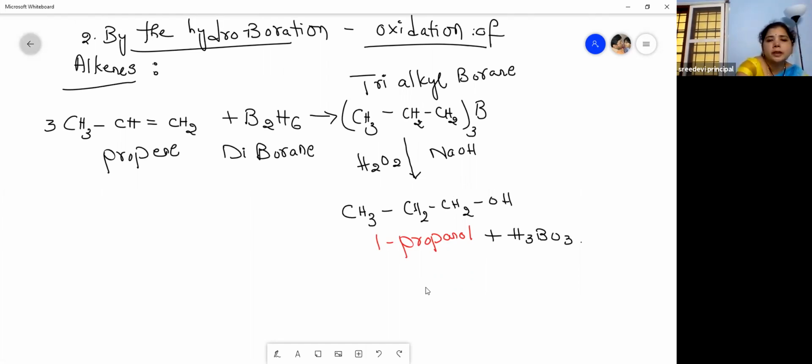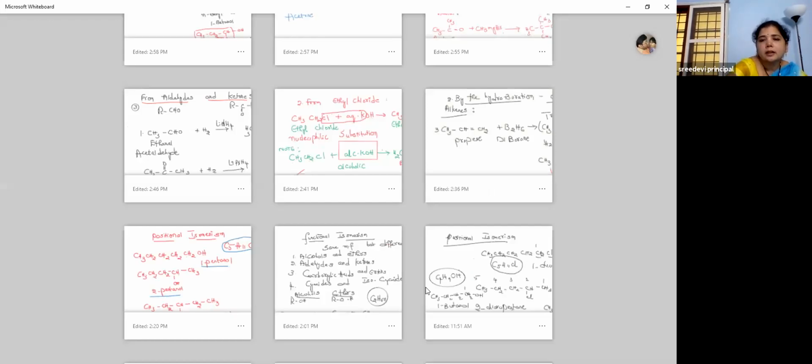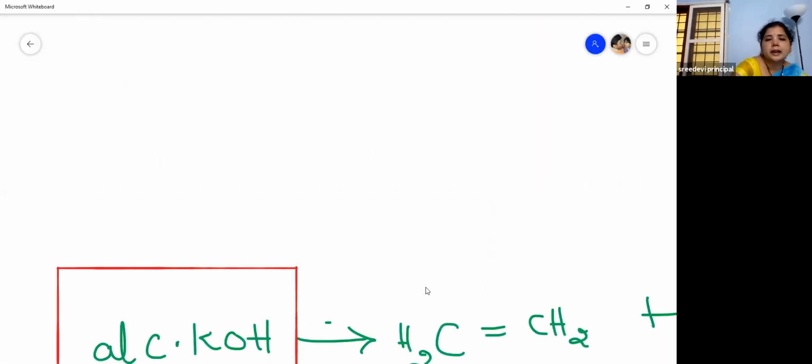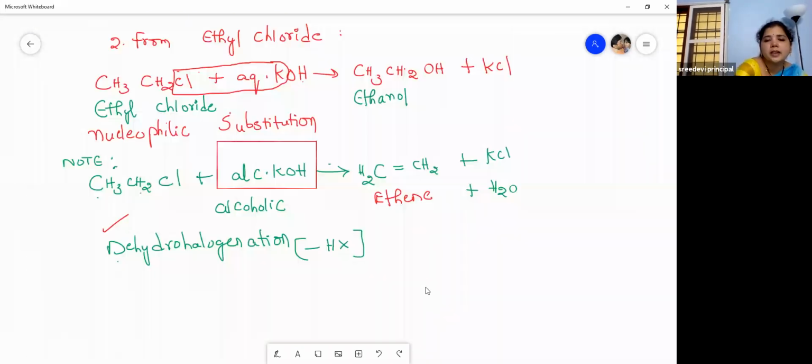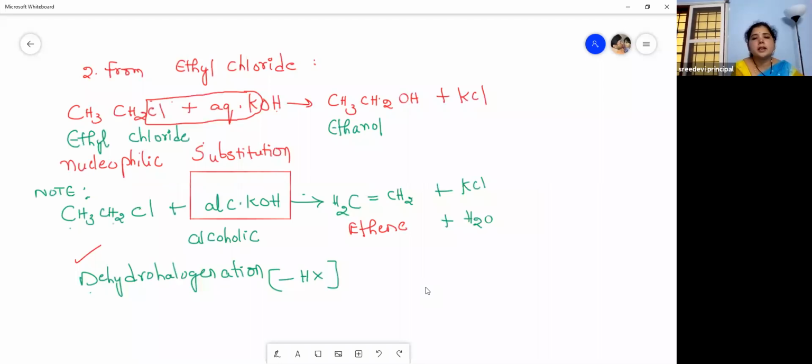Then we move to the preparations from ethyl chloride, that is alkyl halides. It's very simple. When ethyl chloride is treated with aqueous KOH, we get ethanol. What do we get? Ethanol, right? So this is a nucleophilic substitution. Substitution means replacement, or substituting an atom with another atom, a functional group with another functional group. Nucleophilic substitution means if the substitution is carried out by a nucleophile, we call it nucleophilic substitution.